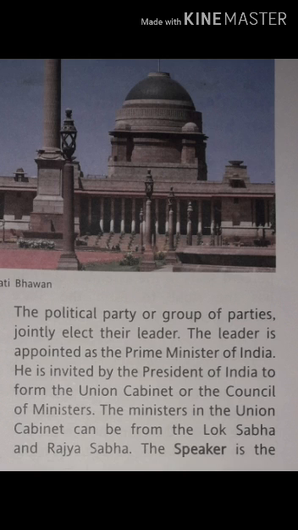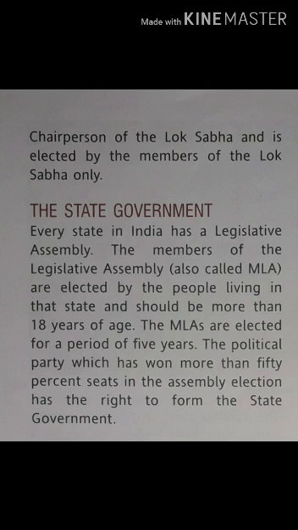Now, the next paragraph. The political party or group of parties jointly elect their leader. The leader is appointed as the Prime Minister of India. He is invited by the President of India to form the Union Cabinet or the Council of Ministers. The ministers in the Union Cabinet can be from the Lok Sabha and Rajya Sabha. The Speaker is the chairperson of the Lok Sabha and is elected by the members of the Lok Sabha only.